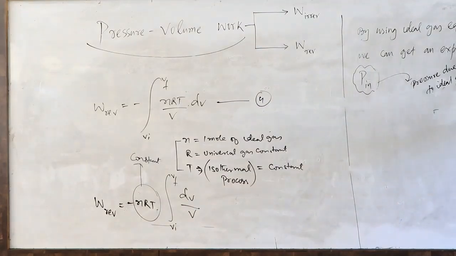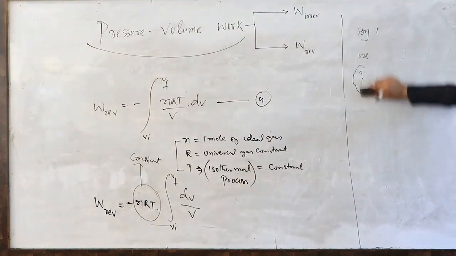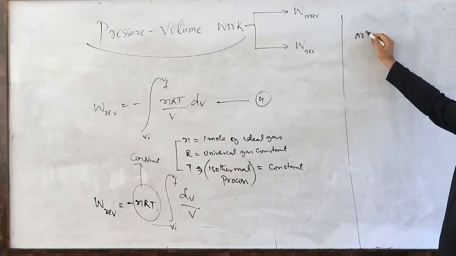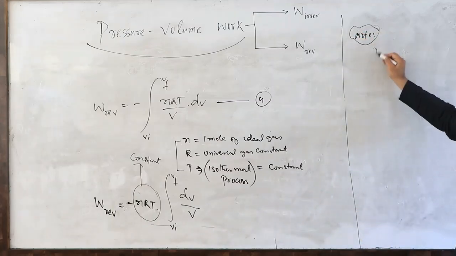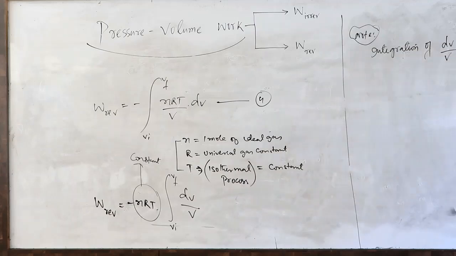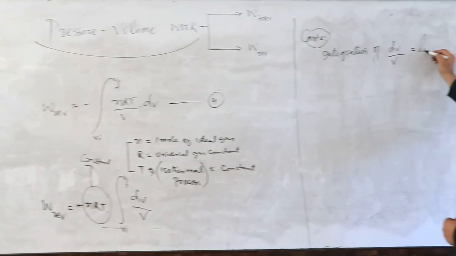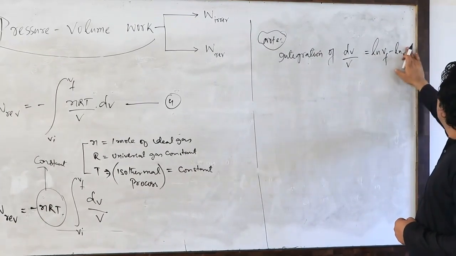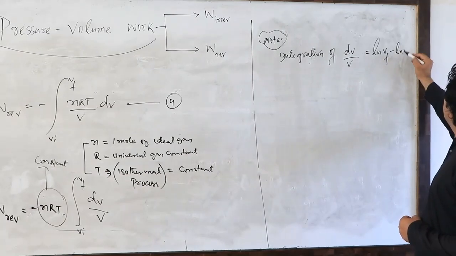my dear friends, you need to remember here, integration of dV upon V is equal to ln Vf minus ln Vi. So what is this all about, my dear friends? Have a look.